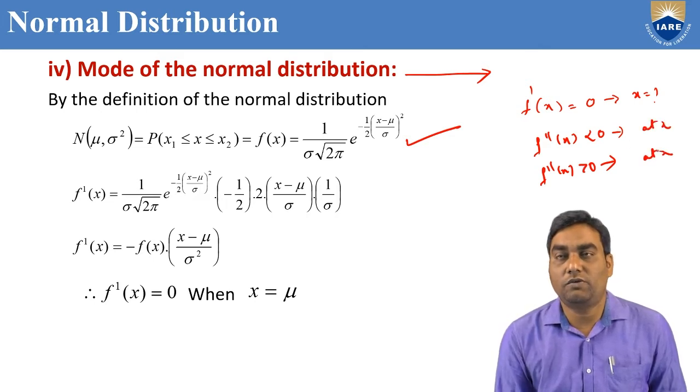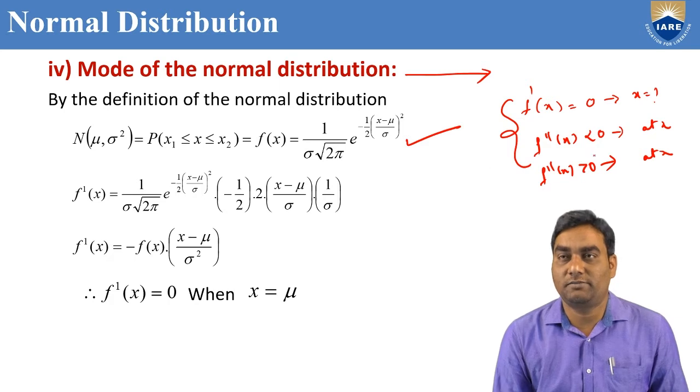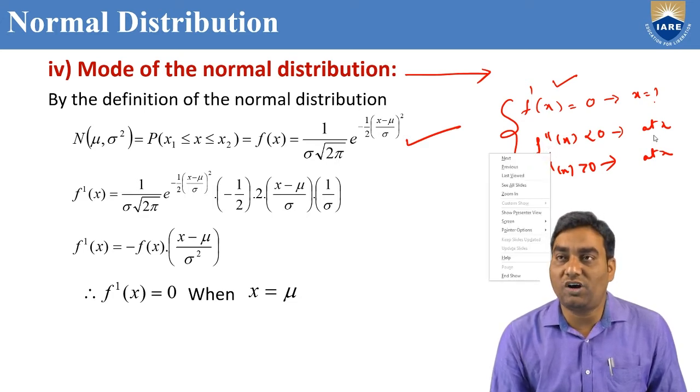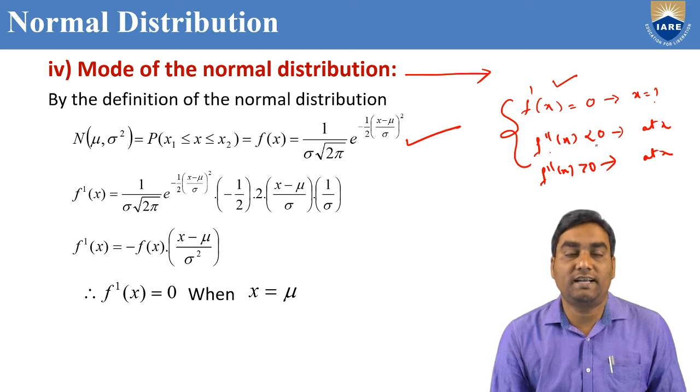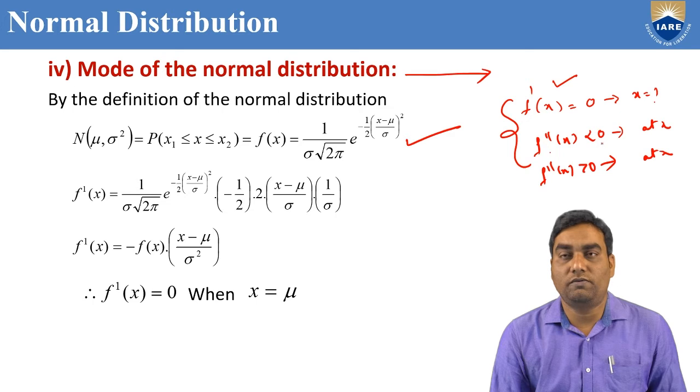That means what do we need to prove to find the mode? Mode is the value of x at which f of x is maximum. So you find f dash x and equate it with 0 to get the x value. Then you find f double dash x, and check at what value of x the f double dash x is negative, less than 0. Then only can we say that it is the mode value.